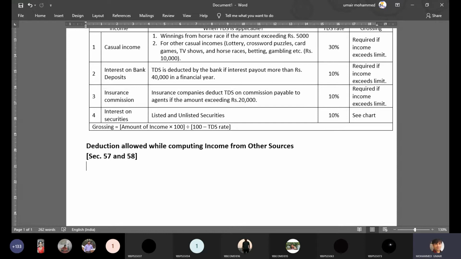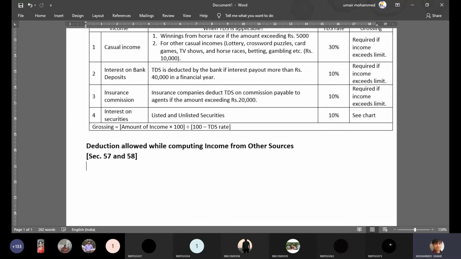So you have three permissible deductions. One, standard deduction. Second, entertainment allowance of government employees. Third, professional tax. Now you move on to the next head of income, which is income from house property. There also, from the gross annual value, certain deductions are permitted, which are specified under section 24, which includes two.